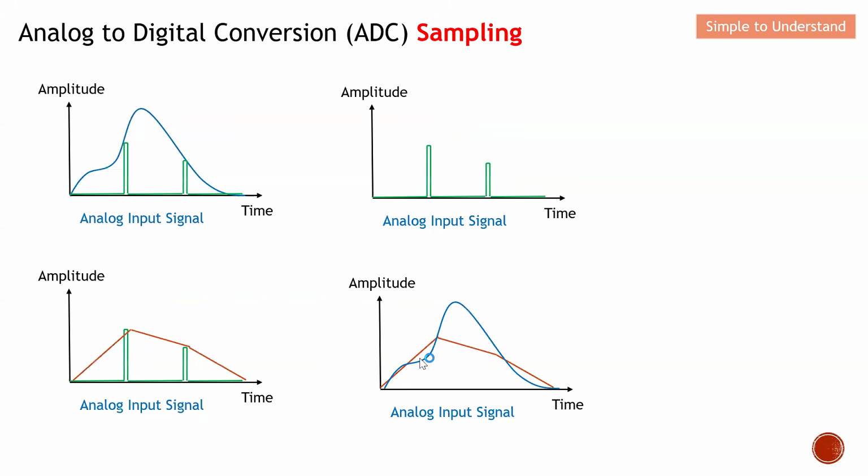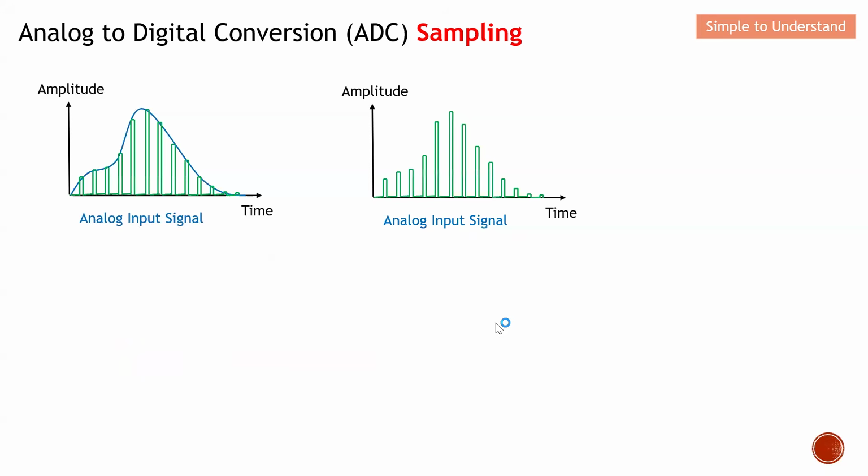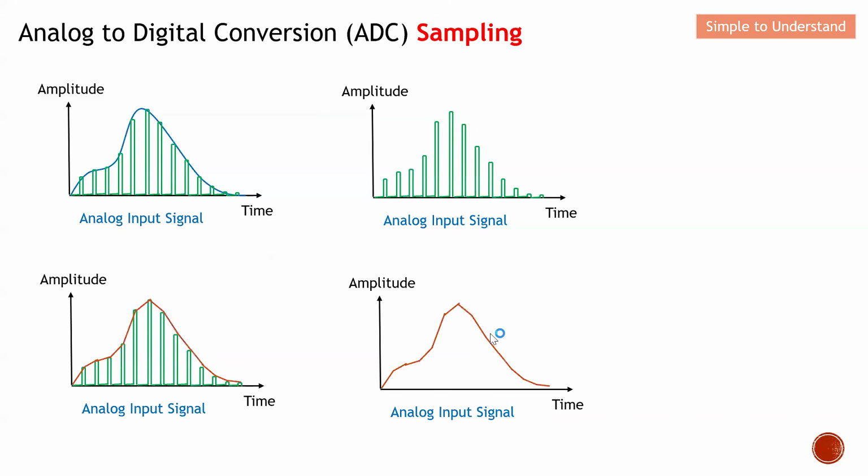With poor sampling, you can see that the red color is not able to relate back to the original signal. But with good sampling, you can see that the signal actually matches. Definitely there will be some form of mismatch, but this can be resolved by having more sampling. So the key difference between poor sampling and good sampling: with poor sampling there will be a strong mismatch, while for good sampling it is almost the same.